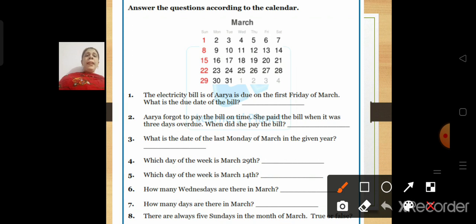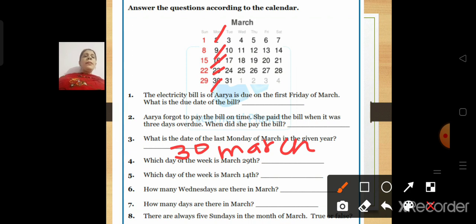What is the date of the last Monday of March in the given year? Now let us see what is the last Monday here. Where is Monday? Here. So this is the first Monday, this is the second, then the third, then the fourth, and then the last. So what date is coming on the last Monday? That is 30 March.